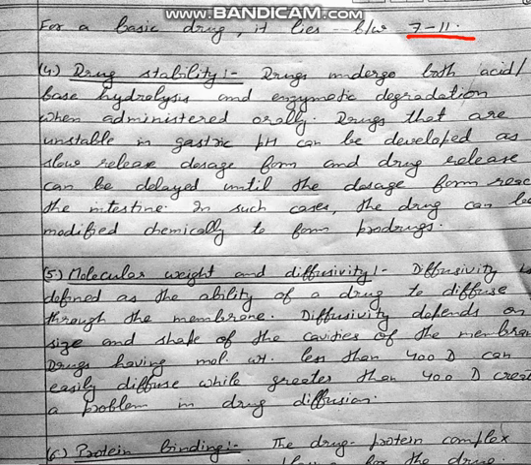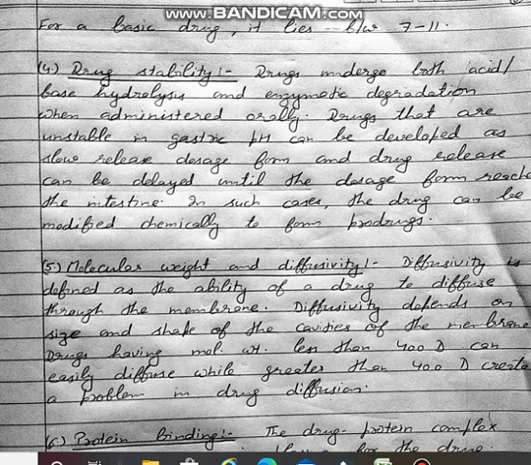Next factor is drug stability. The drug undergoes both acid and base hydrolysis and enzymatic degradation when these drugs are taken orally. Drugs that are unstable in gastric pH can be developed as a slow release dosage form, and drug release can be delayed until the dose form reaches the intestine. In such cases, the drug can be modified chemically to form prodrugs. Prodrugs are a type of formulation which makes the drug stable until it reaches its site of action.